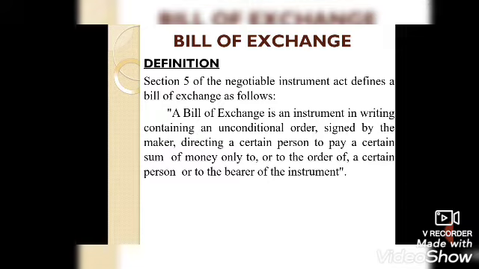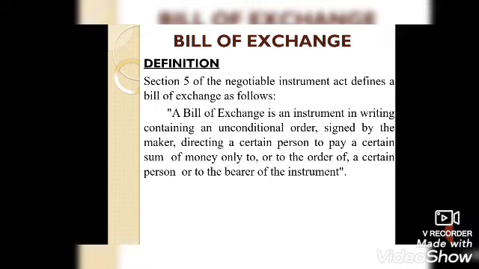It cannot be oral. Next, it must be unconditional. No condition is given here. Then the order must be signed by the maker. The drawer is the maker, so the drawer signs here, and the drawee agrees to pay the money, so the drawee accepts and also signs.